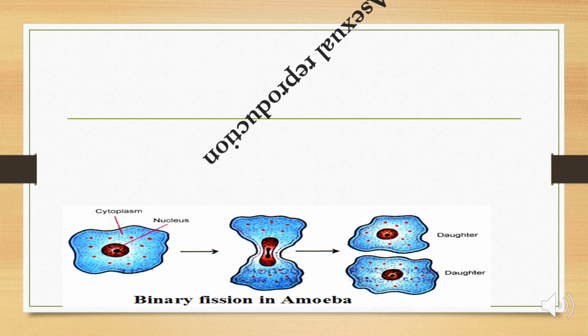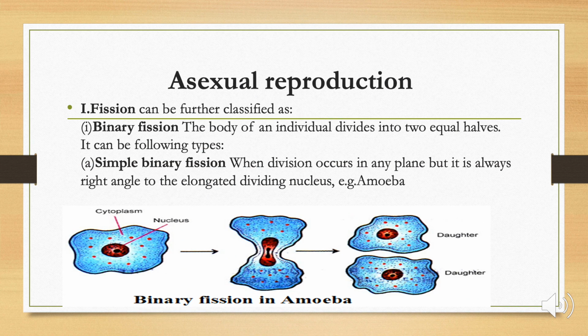But first we will study the first method, that is fission, where a single cell divides into two or more to form two or more daughter cells. This fission is very common in unicellular organisms. It occurs in two forms: binary, when divided into two, or more than two, which is called multiple fission. Binary fission, where a single cell divides into two daughter cells, occurs in different ways.